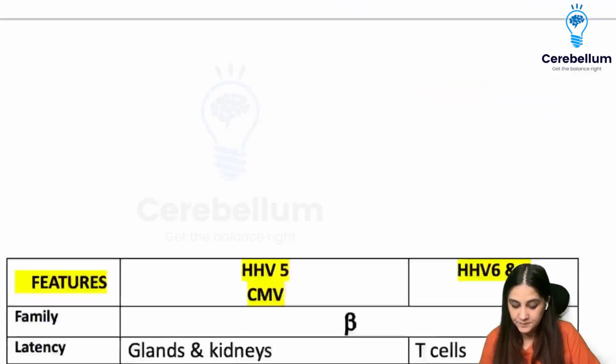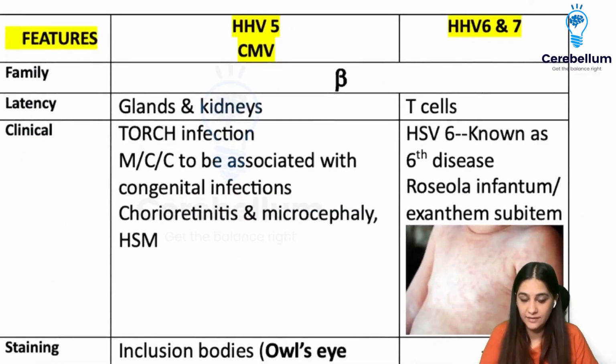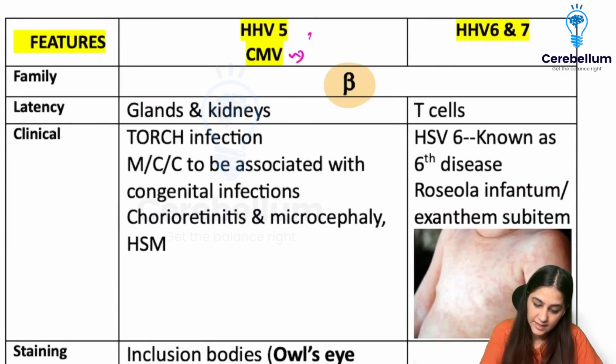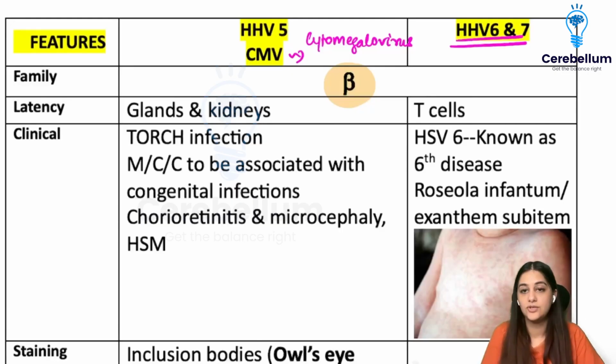Moving on to the beta family now. When we talk about the beta family, we have 5, 6, and 7. 5 is called as the cytomegalovirus, right? And 6 and 7 are just called as human herpes virus 6 and 7. So CMV is called as cytomegalovirus. So 1, 2, 3 are together, 5, 6, and 7 are together, and 4 and 8 are together.